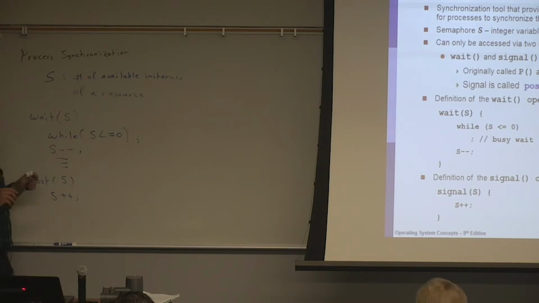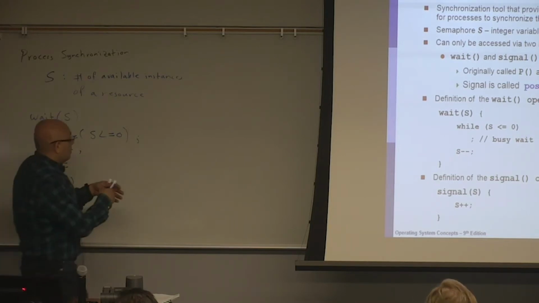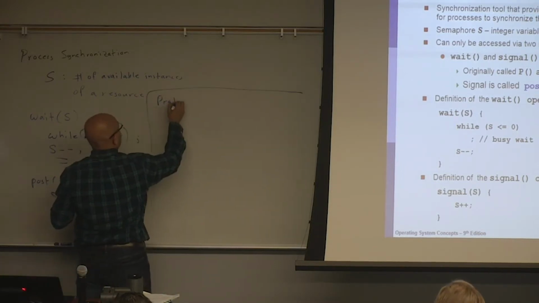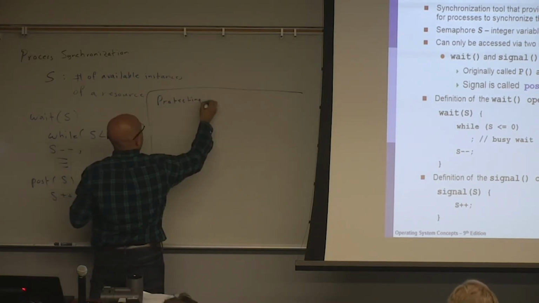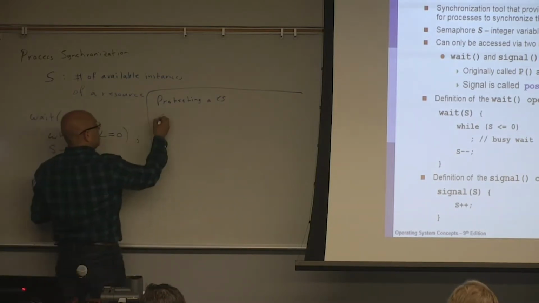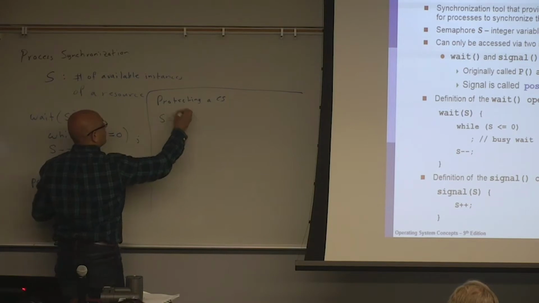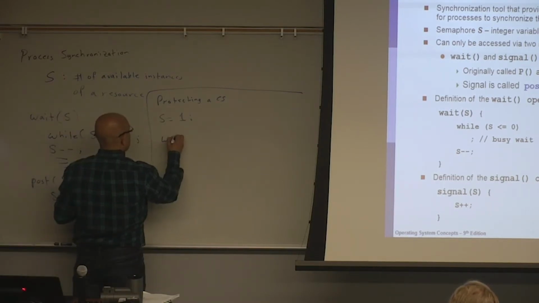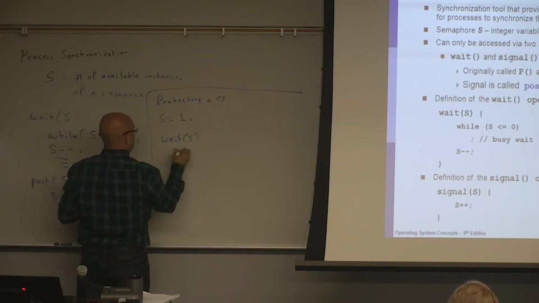Now you can use this to implement locks, to protect a critical section: initialize S to 1, then wait on S, critical section, post S.